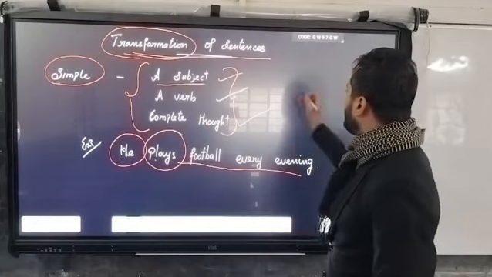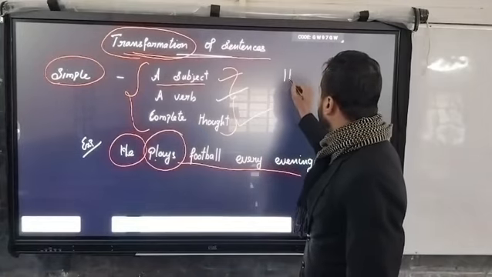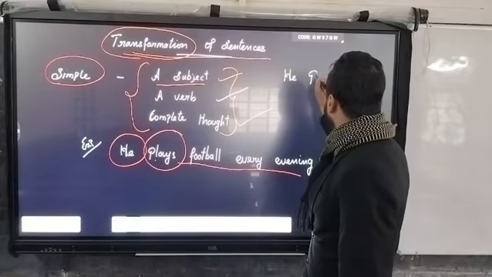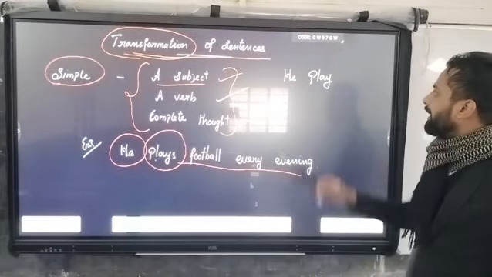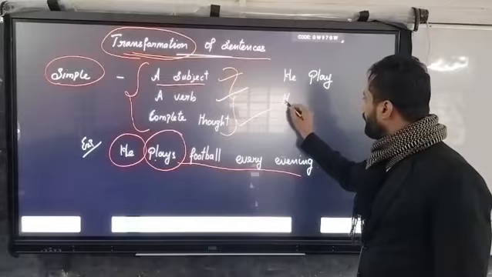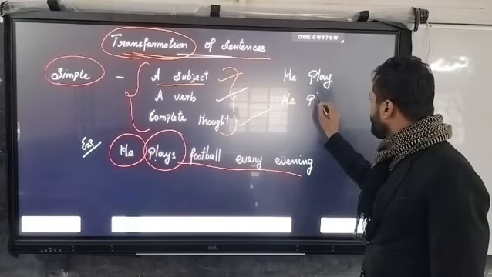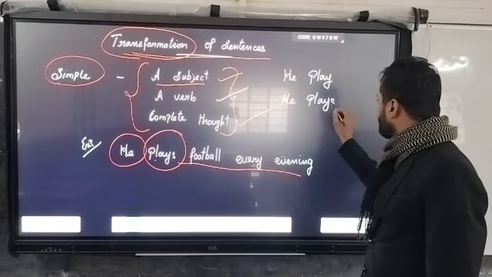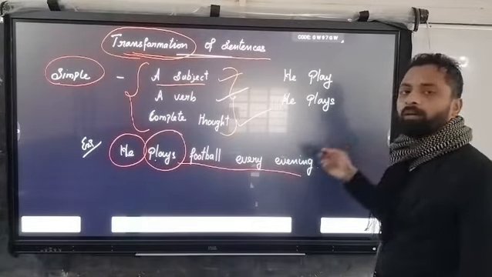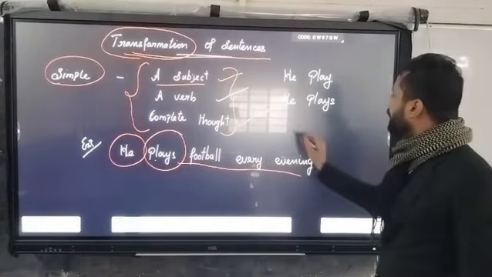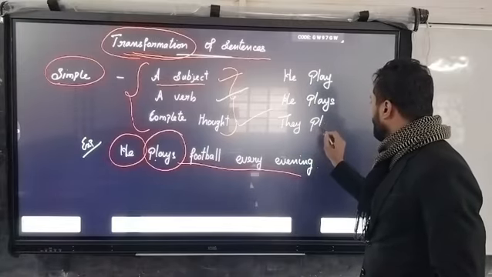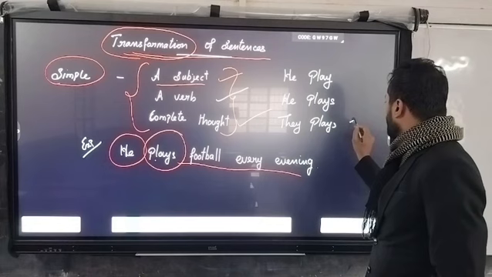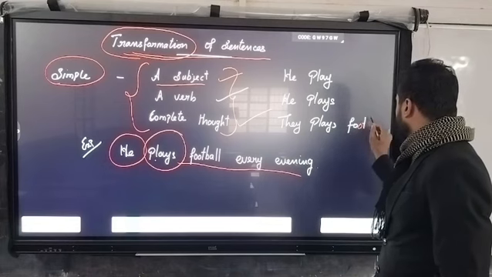For example, let us make it like this: he played football, he plays football, or they plays football.